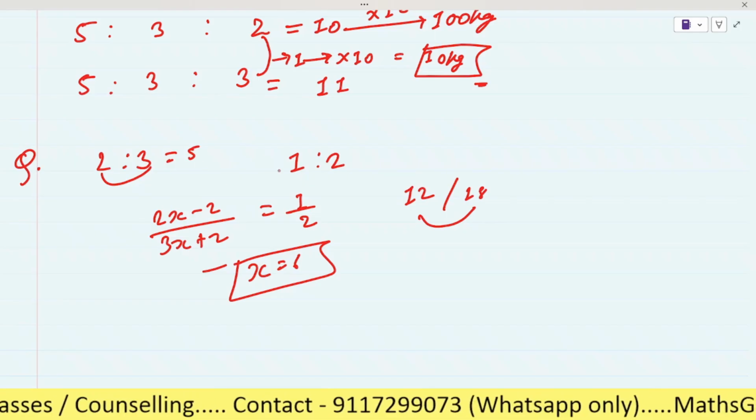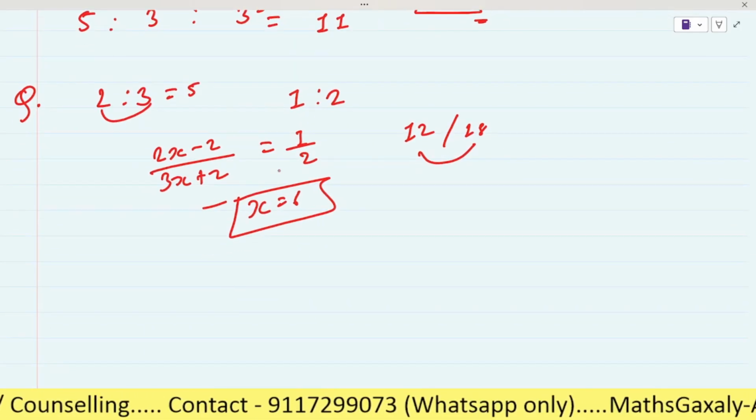Yes, sir. Okay, now write a question of the mixture.